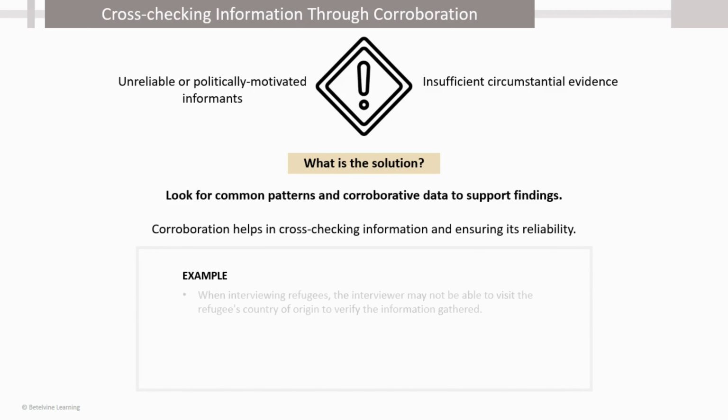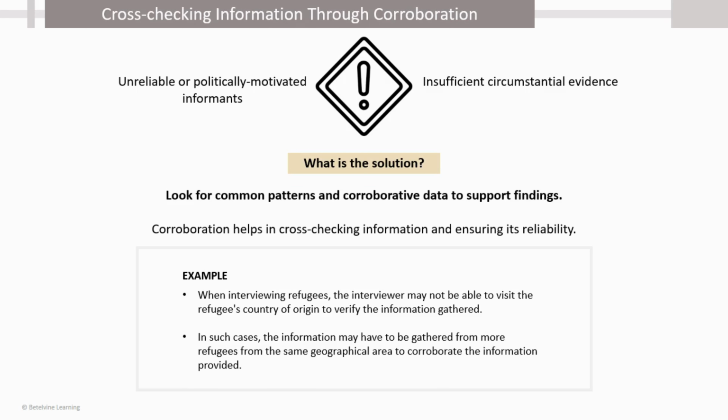For example, when interviewing refugees, the interviewer may not be able to visit the refugee's country of origin to verify the information that is gathered. In such cases, information may have to be gathered from more refugees from the same geographical area so as to corroborate the information provided.